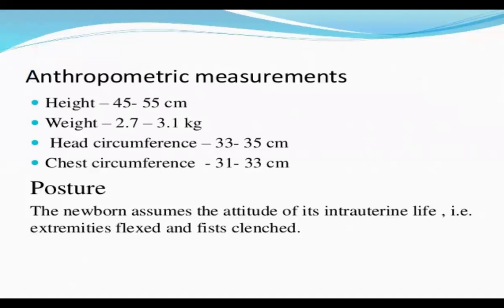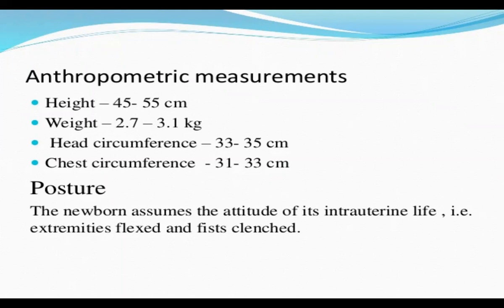What is the meaning of anthropometric? Height, weight, head circumference and chest circumference are called anthropometric measurements. Height has to be 45 to 55 centimeters. Weight is 2.7 to 3.1 kg.